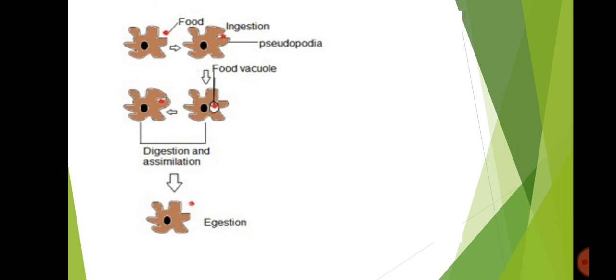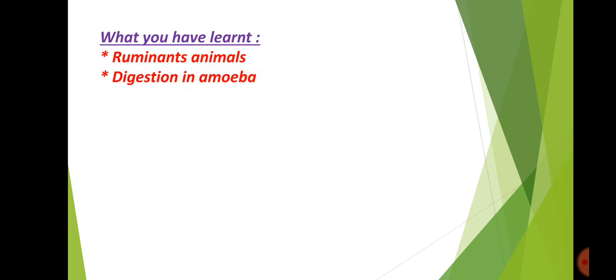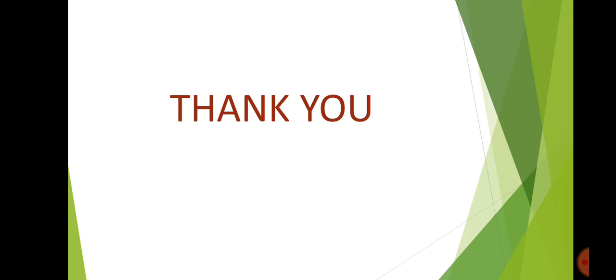And the last process is egestion. Undigested waste is thrown outside the body by rupturing the cell membrane. This is the process of digestion in amoeba. I hope you all understand. What you have learnt in this topic is digestion in ruminant animals and digestion in amoeba. This completes your chapter, nutrition in animals. I hope you all understand. Thank you all.